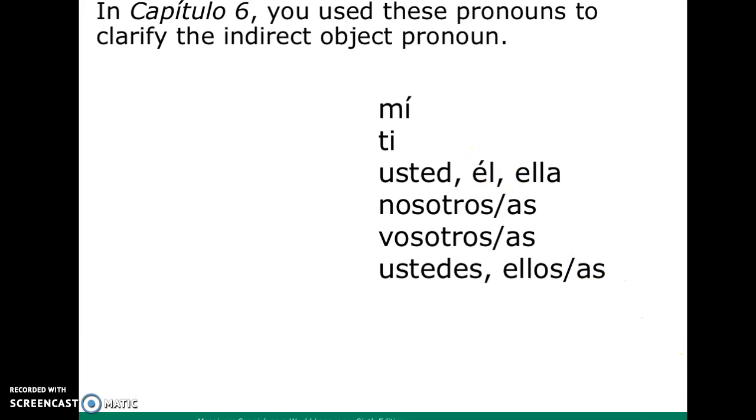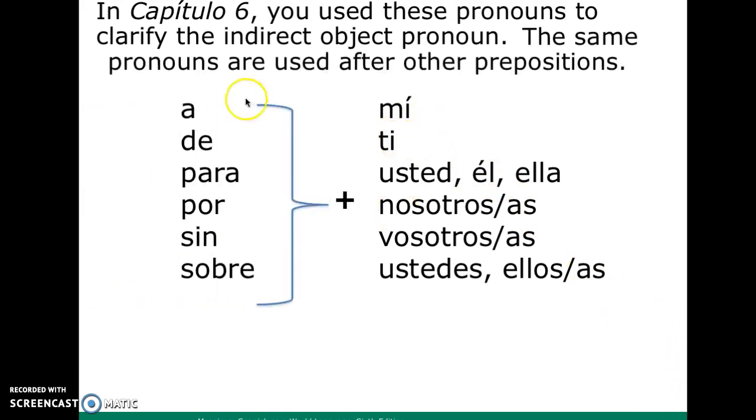Okay, so clase, notice these pronouns, the mí and the ti, are what are different from your subject pronouns because the rest of these look exactly like your subject pronouns that you're used to. Notice that mí has an accent mark and ti does not. And these are the ones, like I said, we use after prepositions. The prepositions a, de, para, por, sin, and sobre. Some of these are not mentioned on here, and we're going to take a look at a couple of irregulars in just a moment.